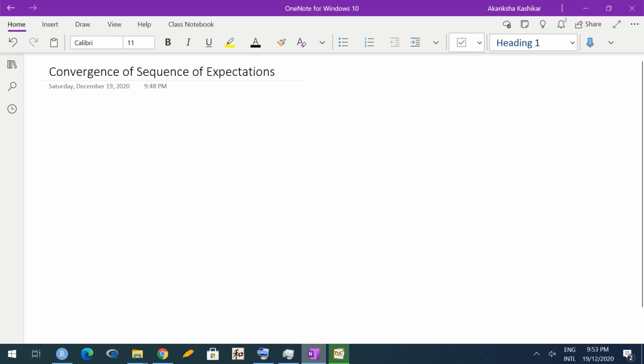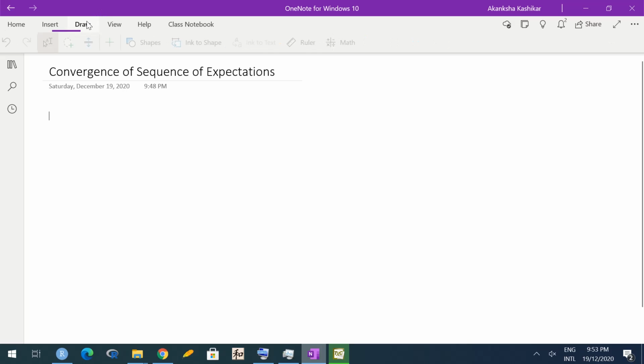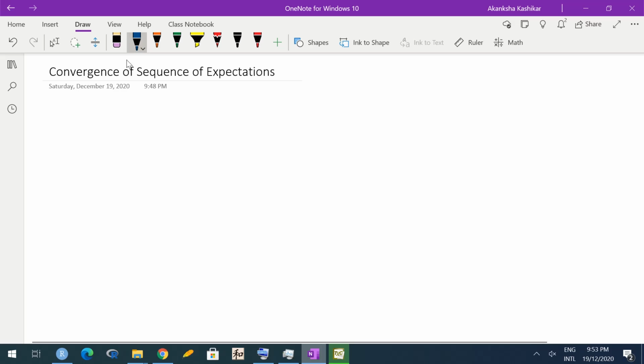Hello everyone. So far we have talked about convergences of sequence of random variables. Today we'll be talking about convergence of sequences of expectations of those random variables. Okay. So let me start with monotone convergence theorem. It's one of the simplest theorems. As the name suggests, it would deal with monotone sequences. Correct? So let me write down the statement, then we'll discuss its implications.